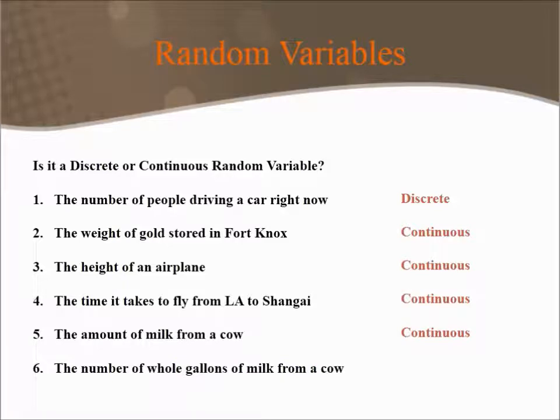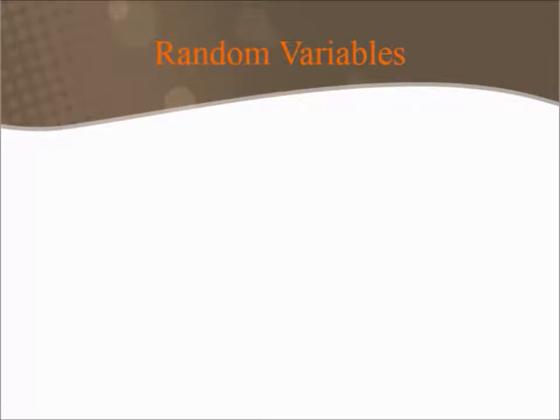The number of whole gallons of milk from a cow. Now we're talking about whole gallons. So there would be 1 whole gallon, 2 whole gallons, 3 whole gallons. In other words, we can count them up. So I would call this a discrete random variable.